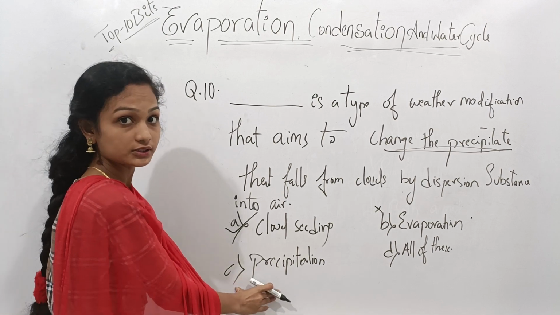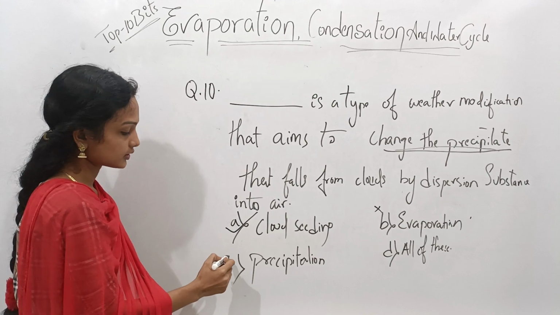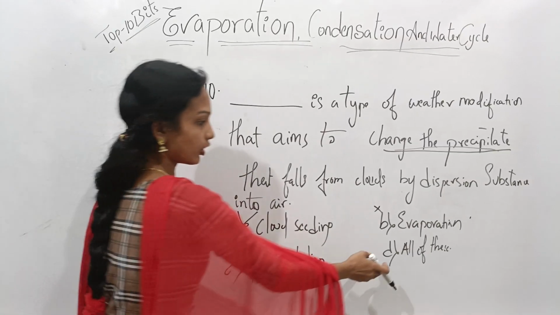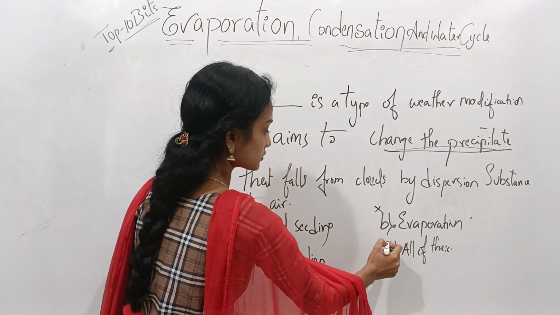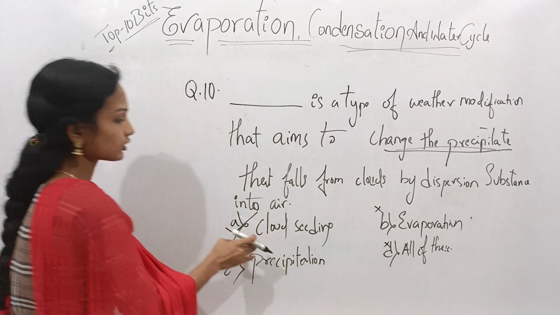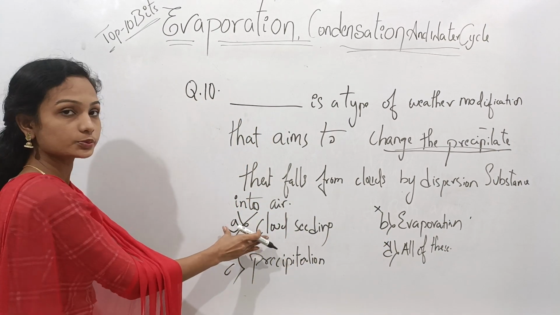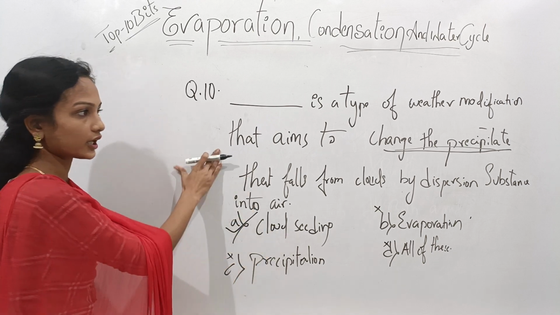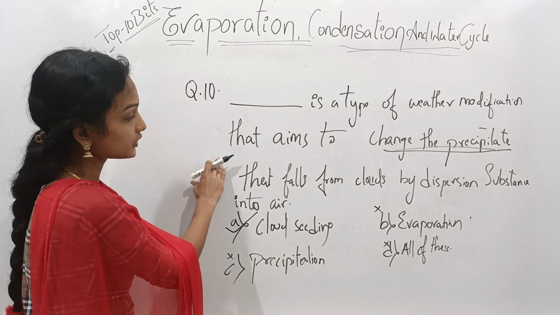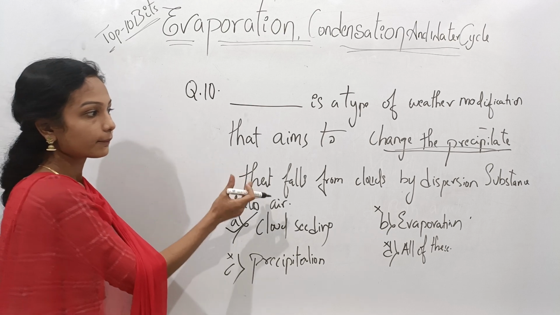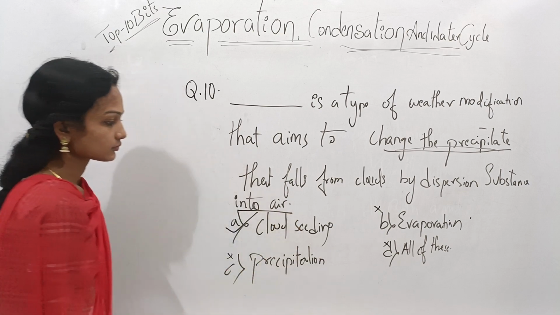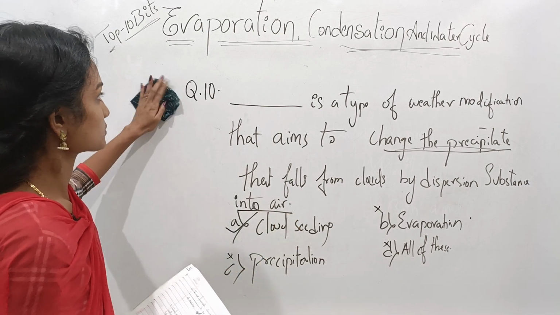So option C is not a correct option. Option D, all of these, is also not a correct option. Here the correct option is cloud seeding, that is option A. Cloud seeding is a type of weather modification that aims to change the precipitates that fall from clouds by dispersion of substances into air. So option A is a correct option.